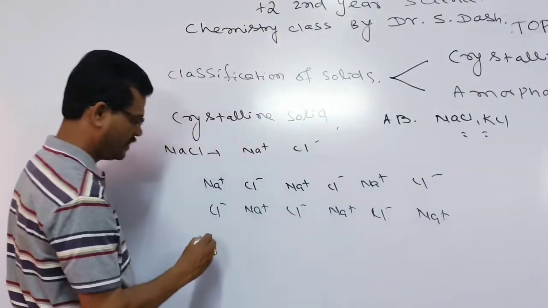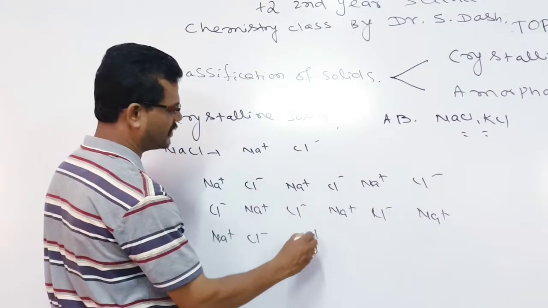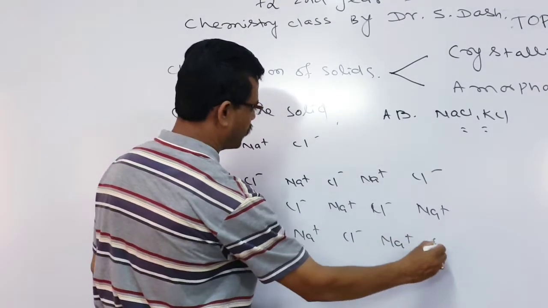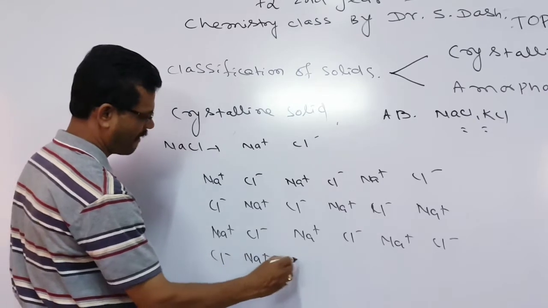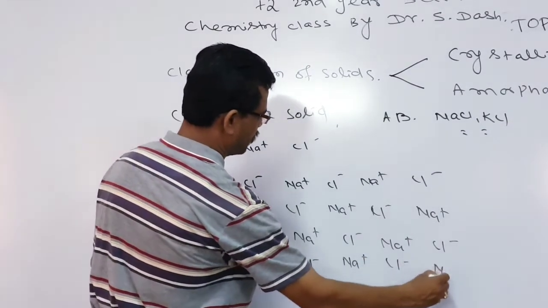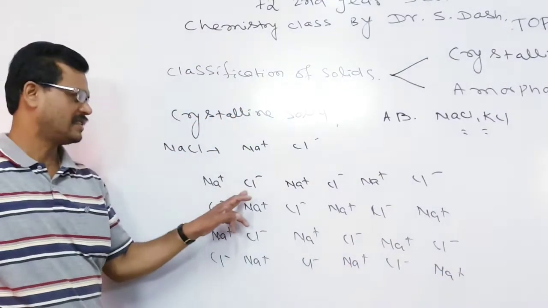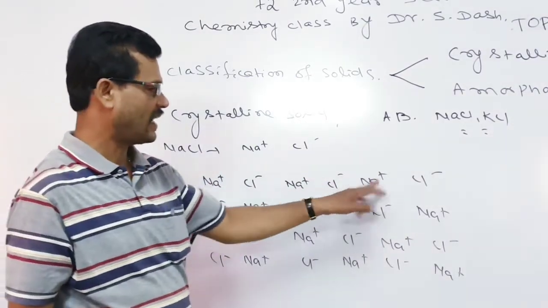Just like this it is found to be repeated and it extends through a long range. So you see, these are the constituent particles. These are the cations, these are the anions. With a cation, another anion, cation, anion, cation, anion.